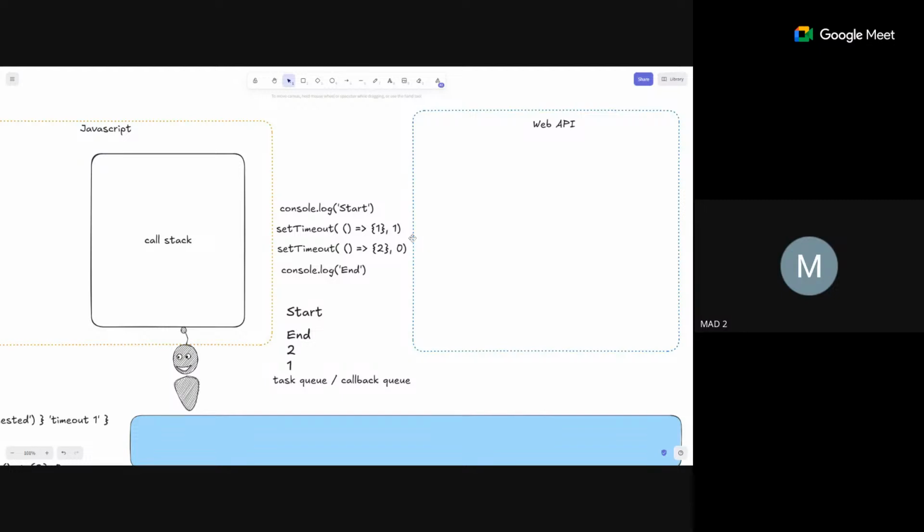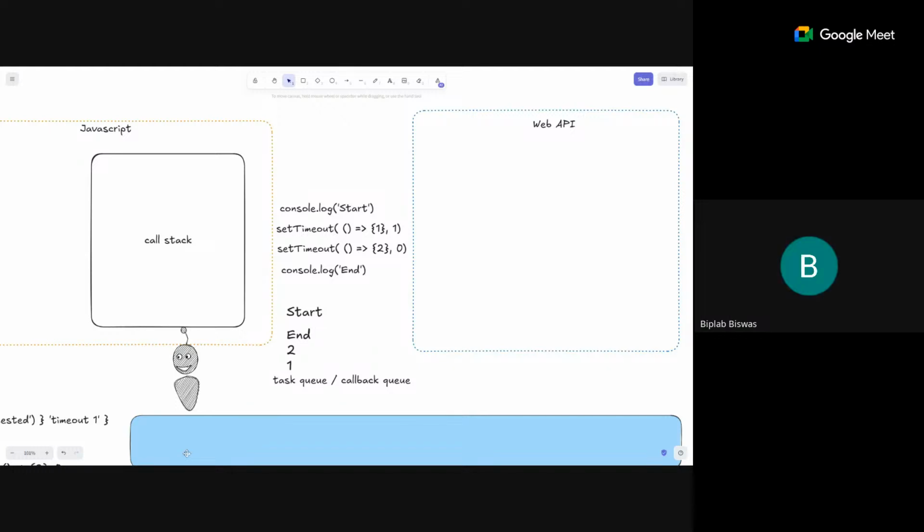It just gives a call there, and whenever it gets a return back. The server itself, where you're getting the data, can take some time to process all the data and then give it back to you. When it gives back, from the web API it will move to the task queue, once the resources are fetched.